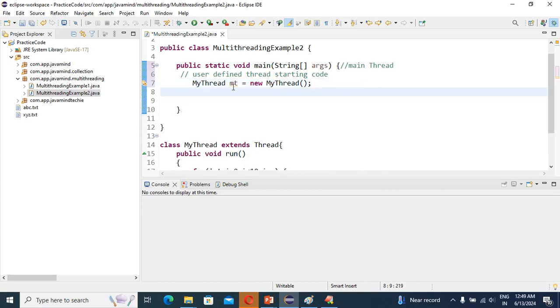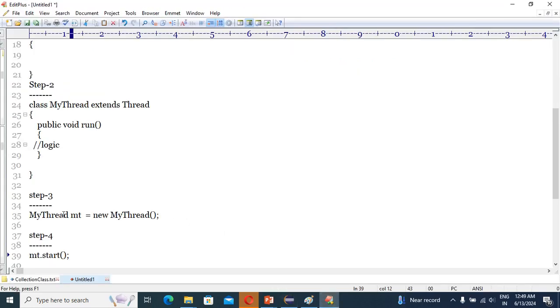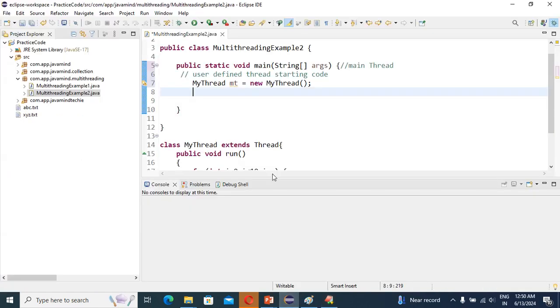This is the third step I already mentioned. After completing these two steps, we perform this third step, instantiating MyThread, right?